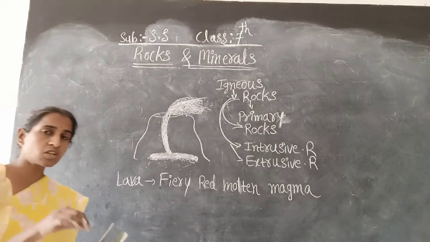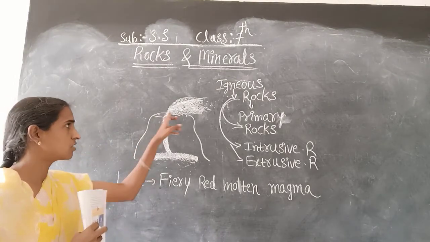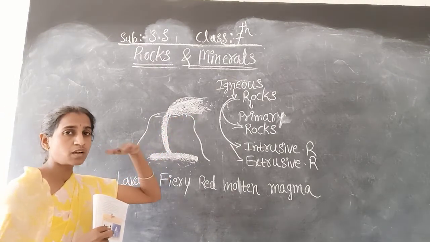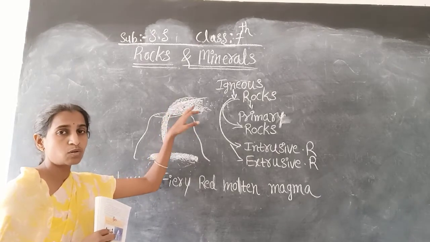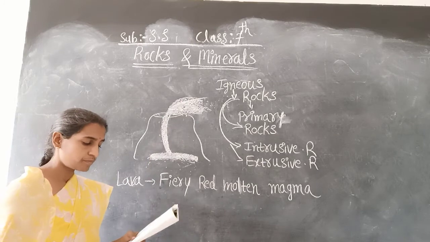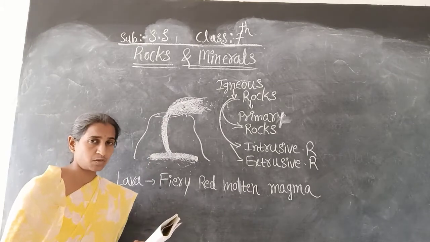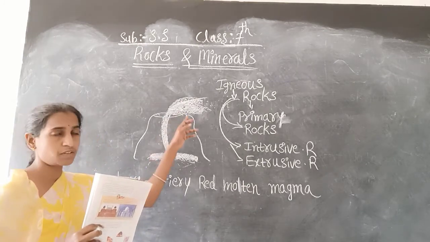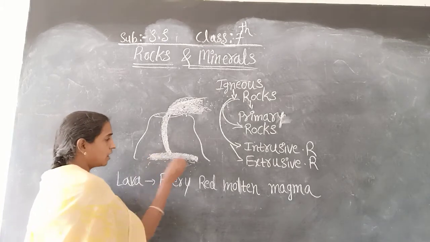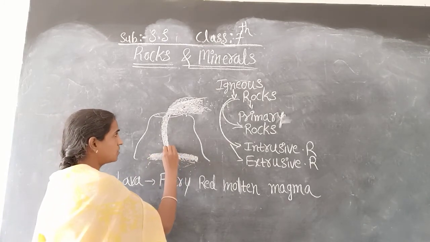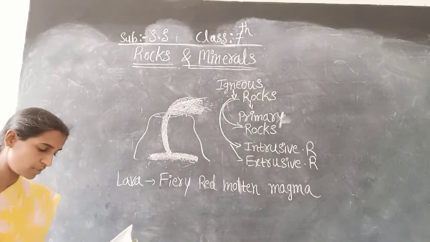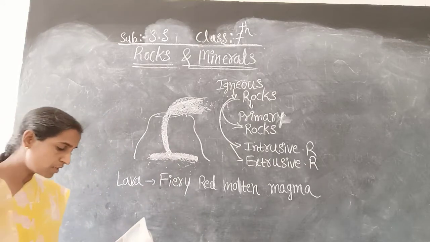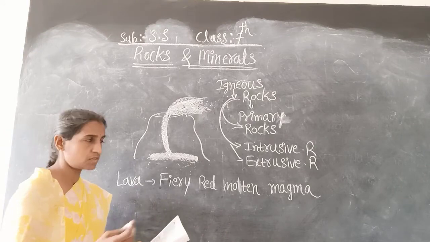So in such a way, some rocks are found on the earth's surface. So those rocks are called extrusive igneous rocks. Here is one point given: when the molten lava comes on the earth's surface,